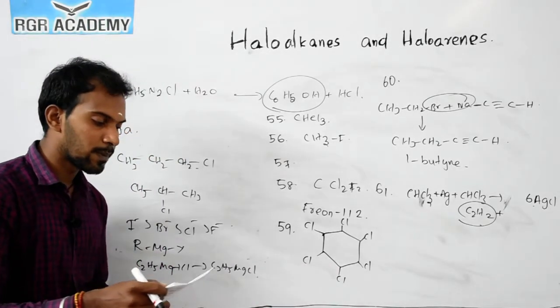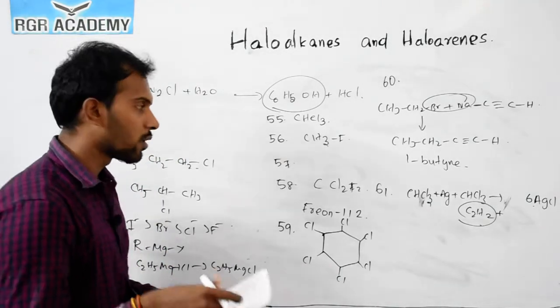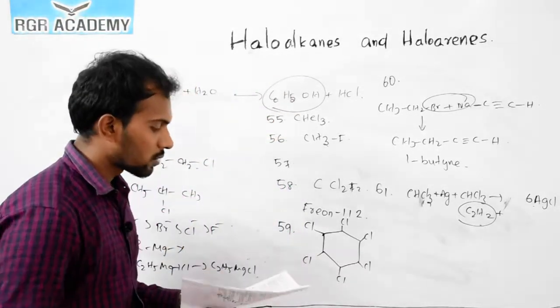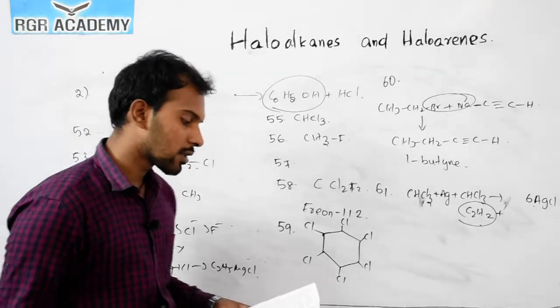The question number 62. Benzene hexachloride is prepared from benzene and chlorine by sunlight. It is an addition reaction. So there are no other options. The addition is the correct answer.